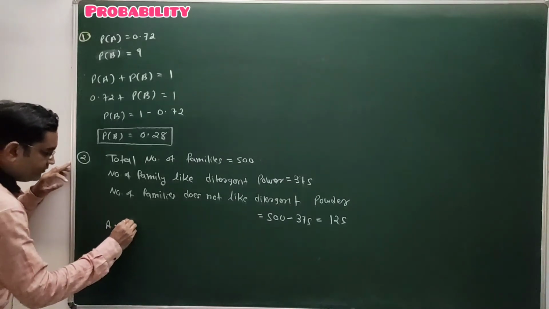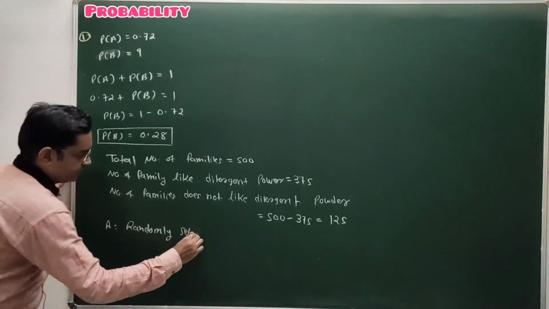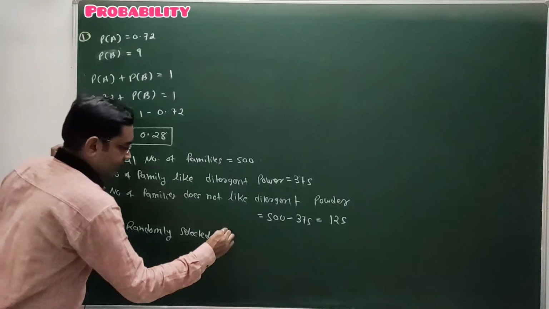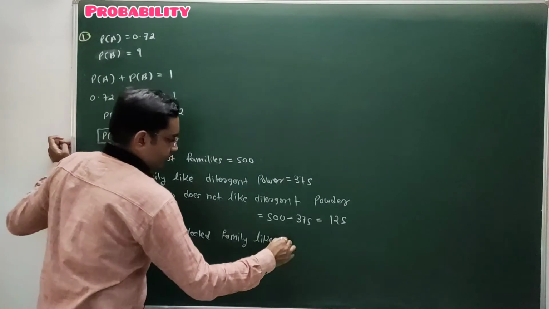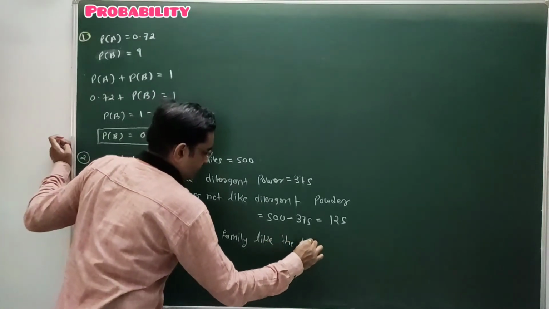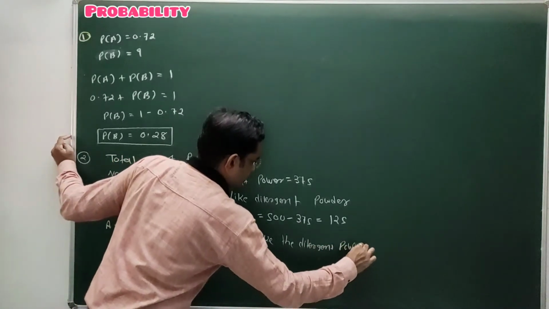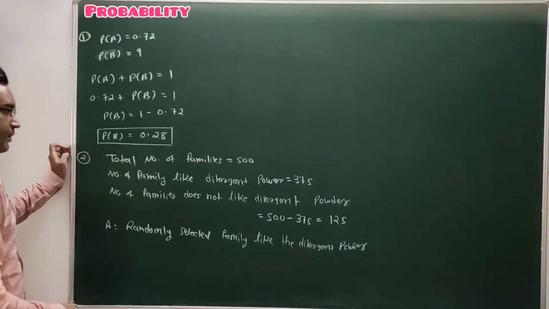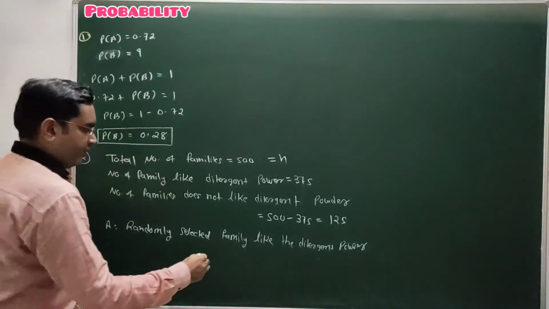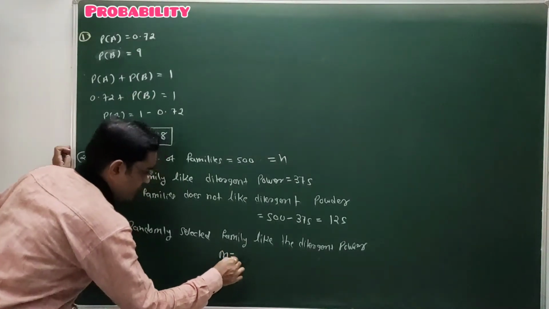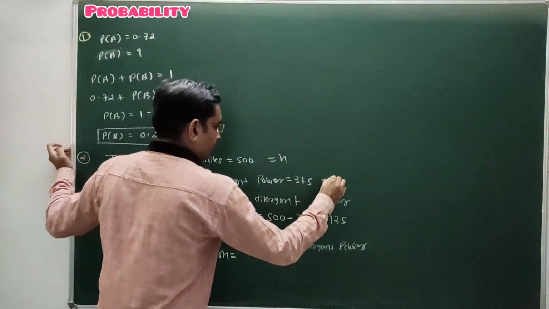The total number of families is n, and the number of favorable outcomes, families who like the detergent powder, is m.